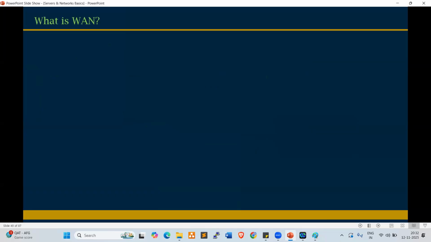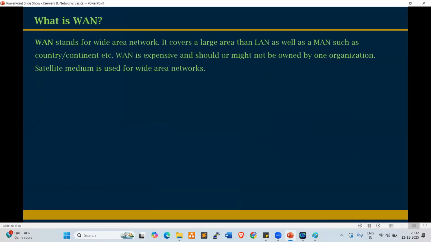Next one. What is WAN? Wide area network. Look at this. It covers a larger area than LAN as well as MAN, such as a country and a continent, etc. So country to country, continent to continent. WAN is expensive and might not be owned by one organization. Because it is a bit costlier, country to country, continent to continent, right? Here we use the satellite medium, satellite communication used for wide area networks, right? That is why a group of companies subscribe to the satellite communication.